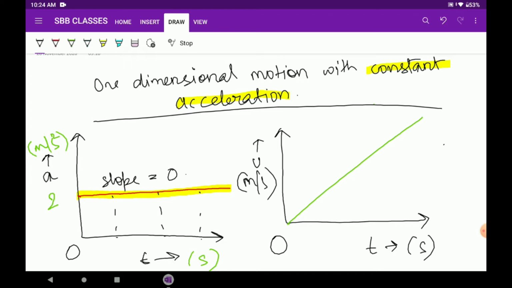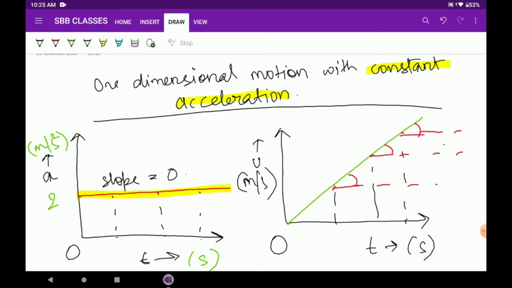So at every point of time the slope of this graph will be the same. This angle, this angle, this angle, these are the same angles because acceleration is constant and hence the rate of change of velocity is also constant.